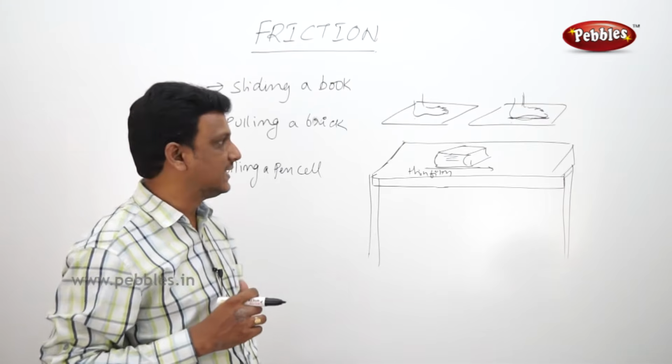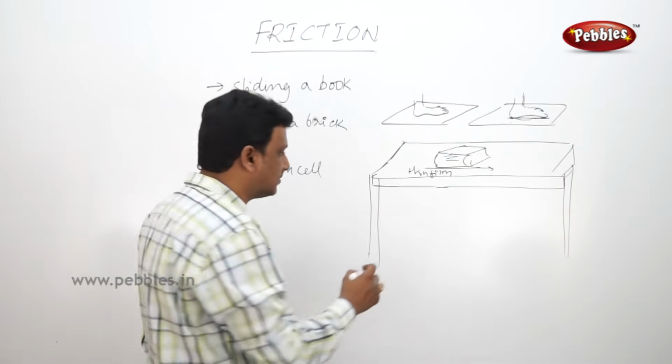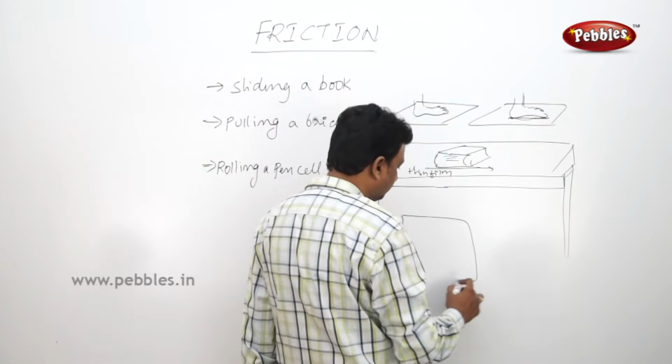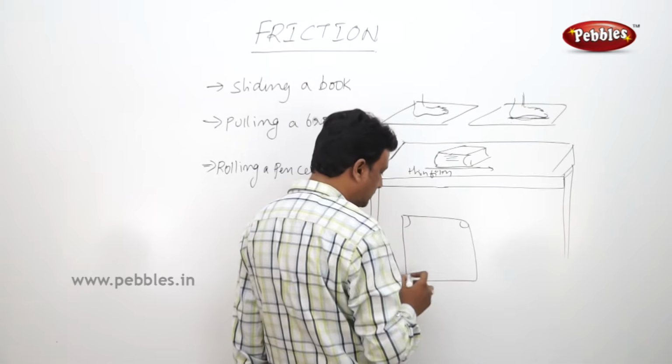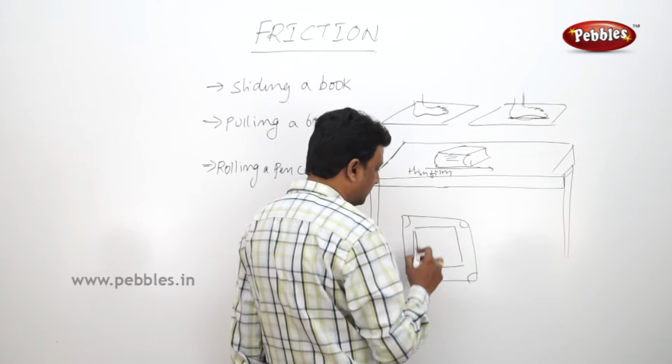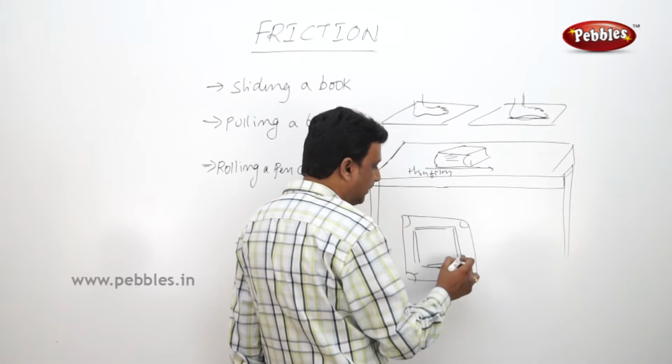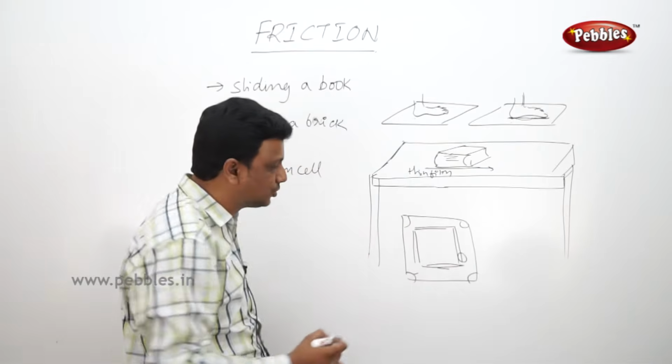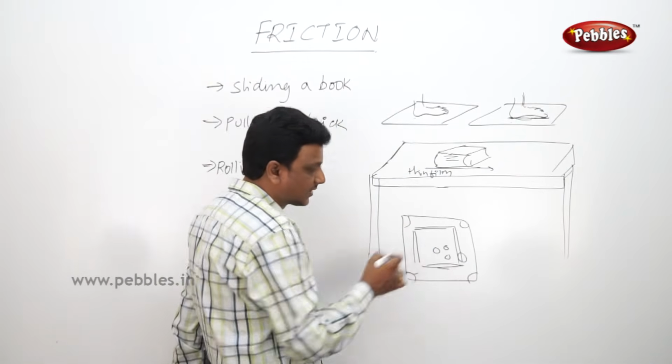You might be knowing the game Carom board. There will be a board which has holes or pockets on four sides. You have markings here and you have a striker with which you strike the coins.